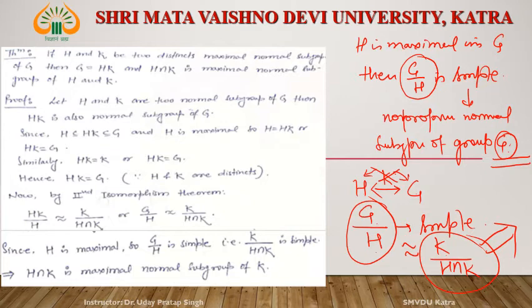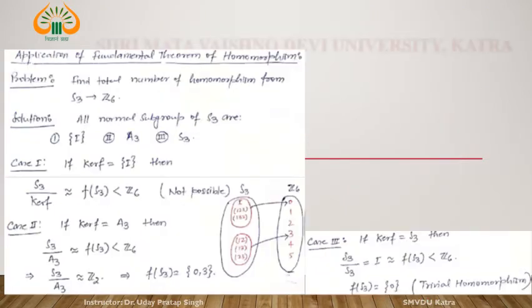And if it is simple, then what is H intersection K? Then H intersection K is a maximal normal subgroup, right? H intersection K is a maximal normal subgroup of K.